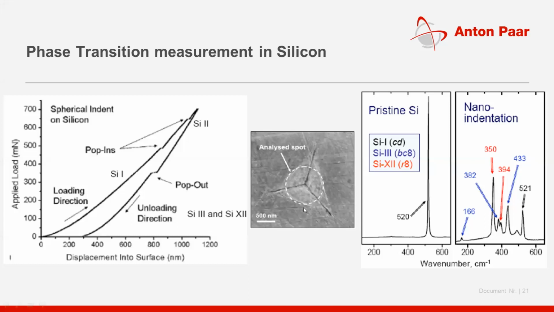So it means these events happening during indentation give information about the phases of the sample under test. Before the first pop-in event, it is Si1. After the first event, you will have Si2, and after the pop-out event, you will have Si3 and Si611. These are also observed in the Raman spectra.